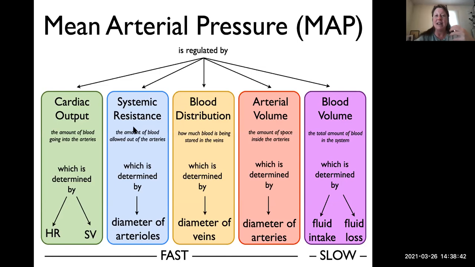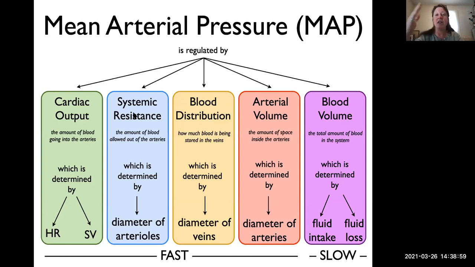We're making it easier for the blood to leave, or we're making it harder for the blood to leave the arteries. So the diameter of our arterioles controls the resistance of the blood to flow out of the arteries.